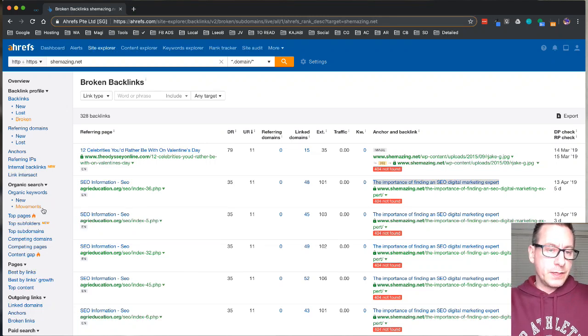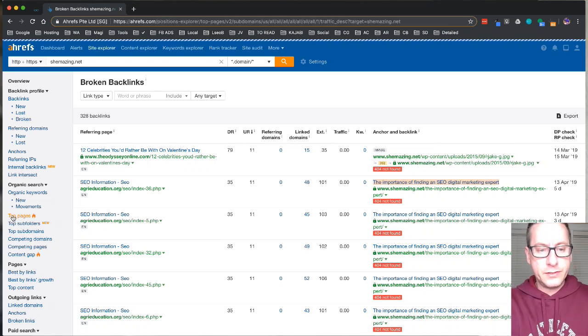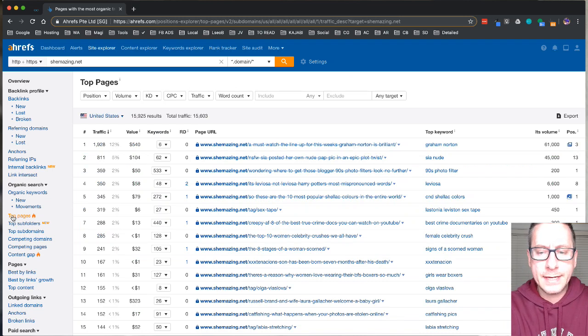Now, the other cool thing about the Site Explorer is that if I wanted to do some competitive research on this website, if I go to top pages, I can see, based on the estimated traffic and the keywords, what pages are working really well for them.